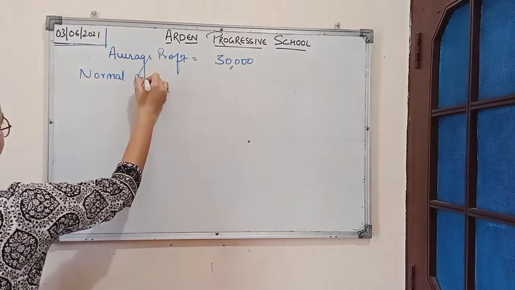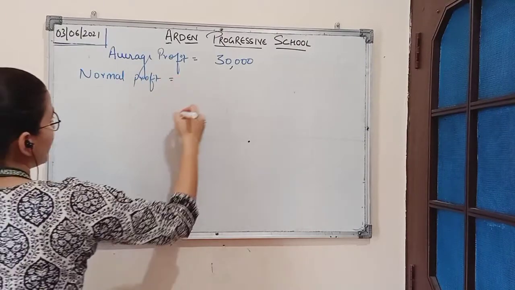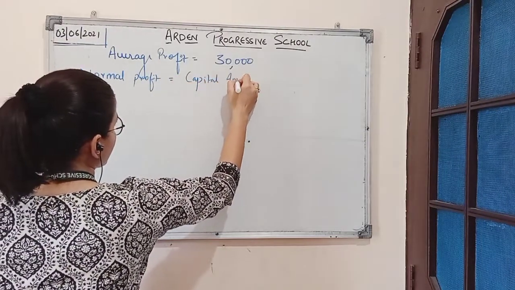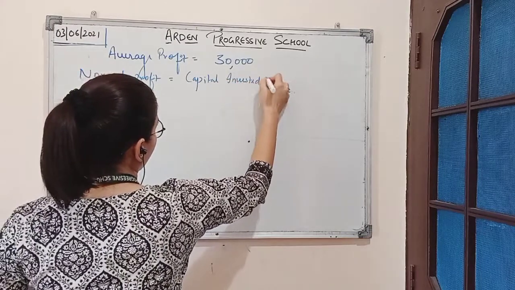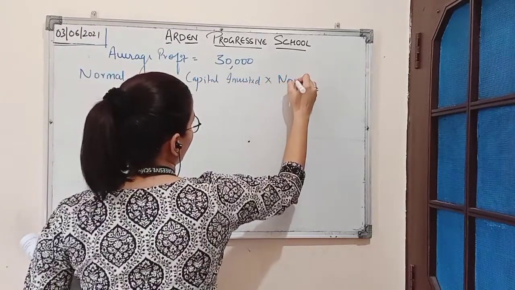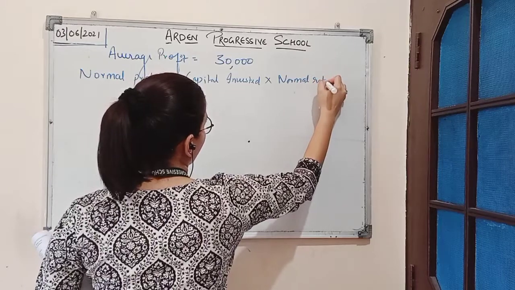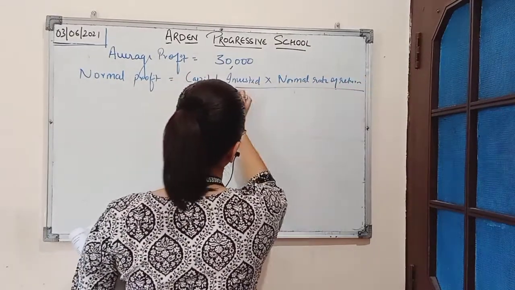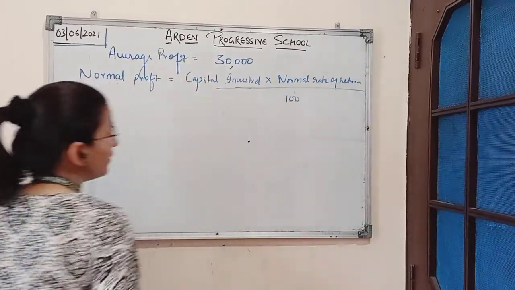We know normal profit is calculated as capital invested multiplied by normal rate of return divided by 100.